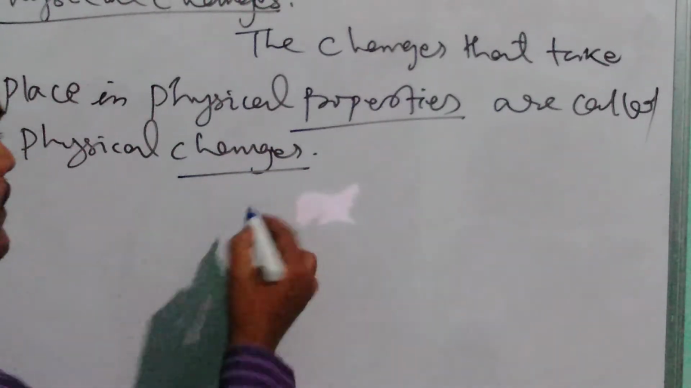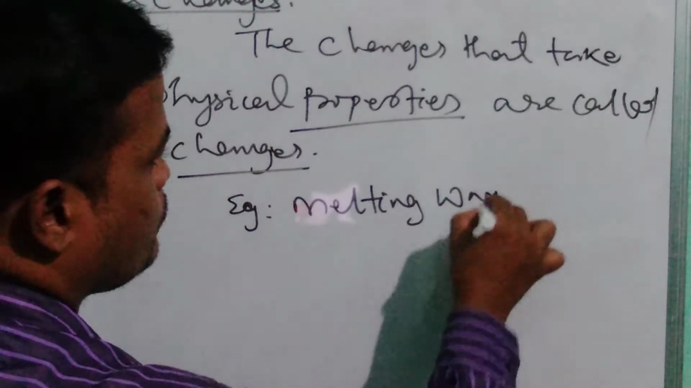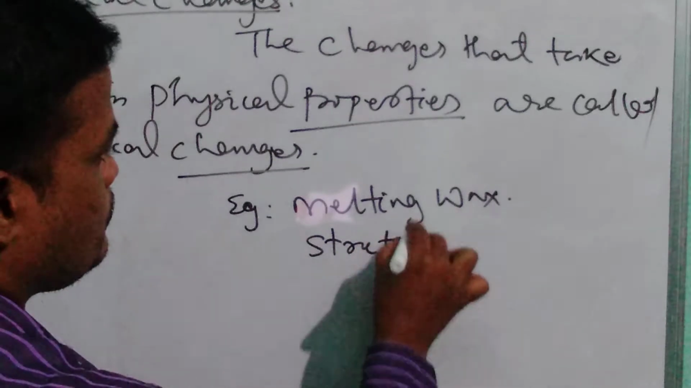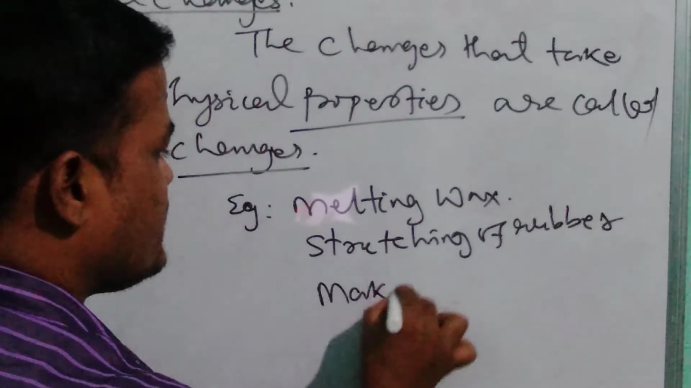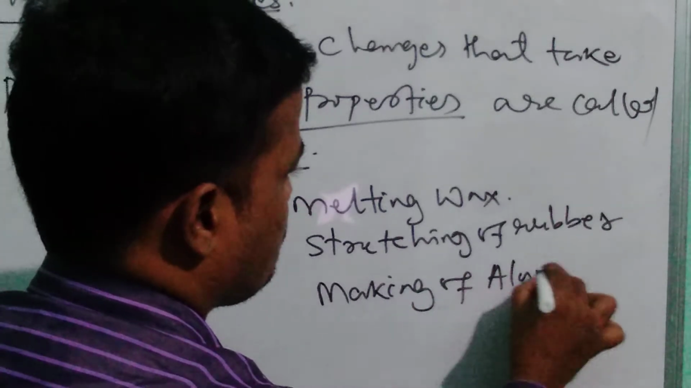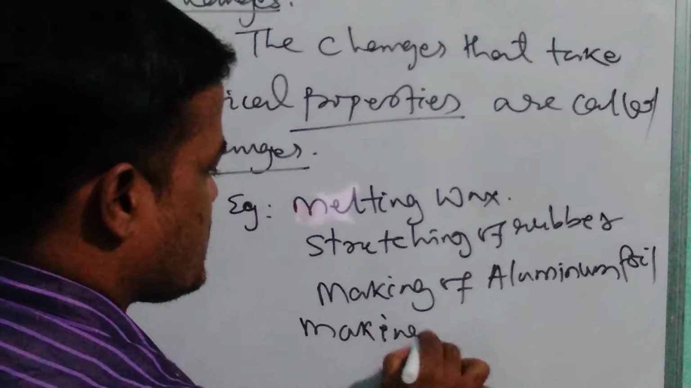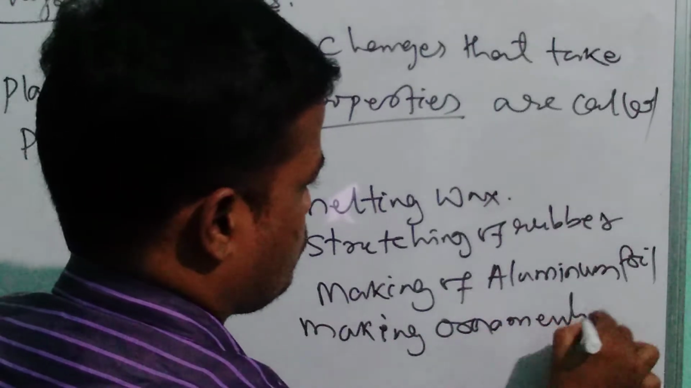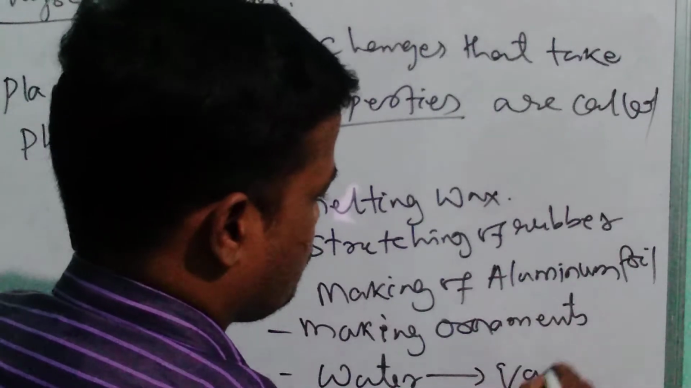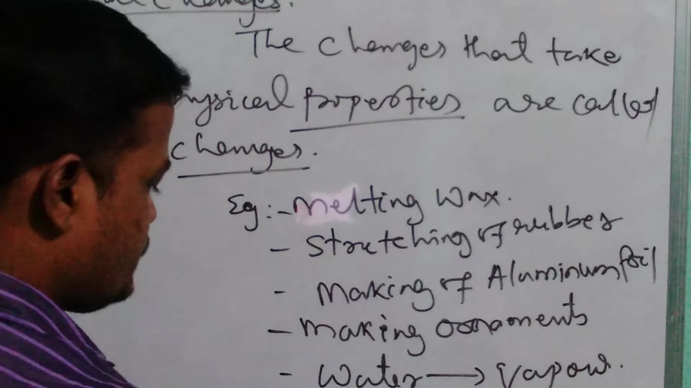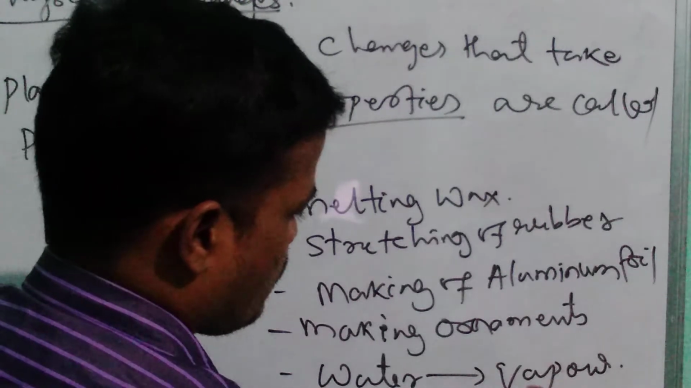Examples we can say: melting of wax, stretching of rubber, making of aluminum foil, making of ornaments or jewelry, water to vapor, making of salt or sugar solution.